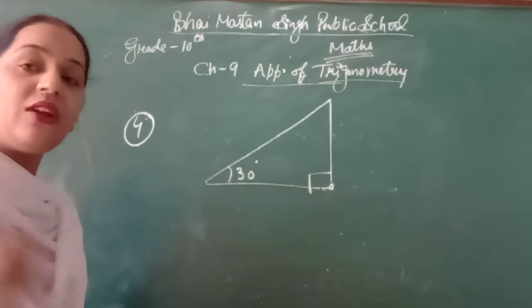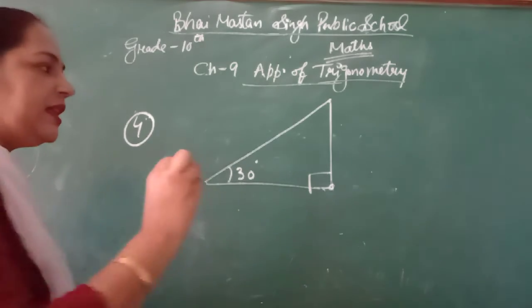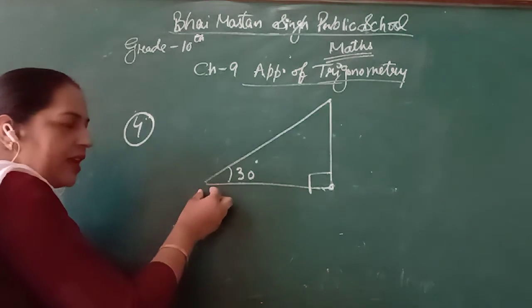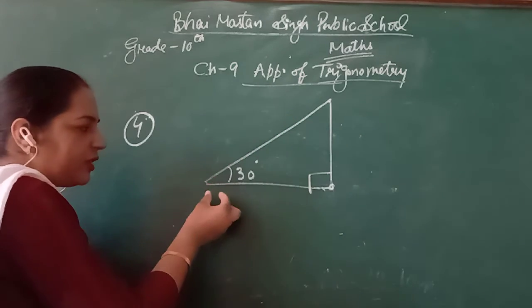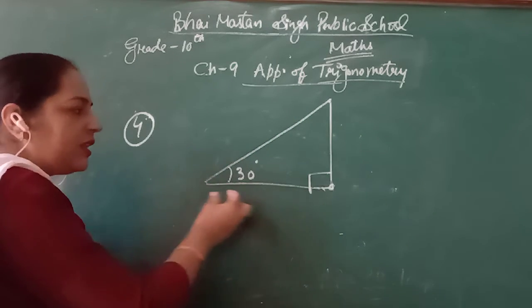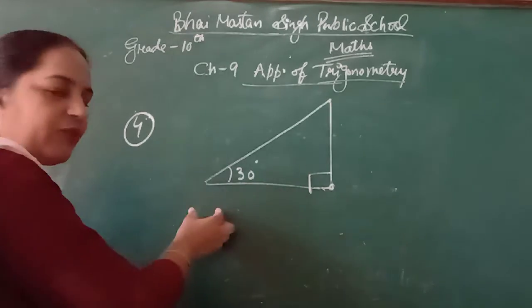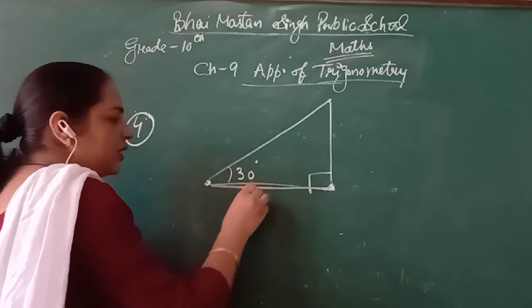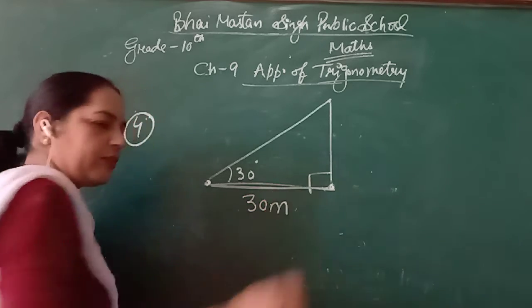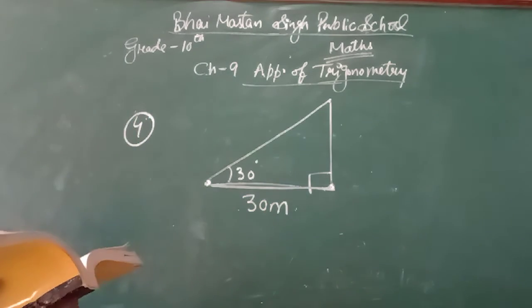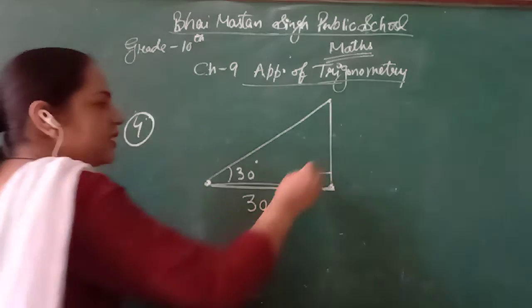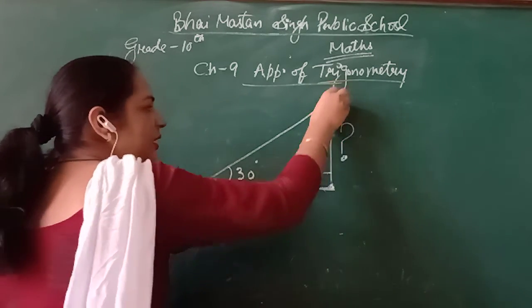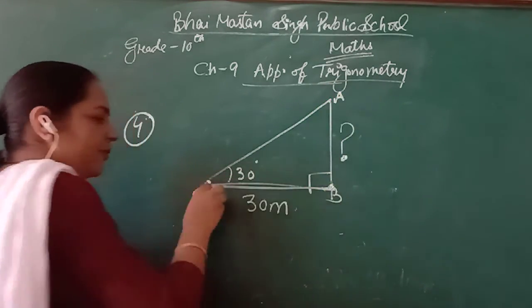Read the statement very carefully. They said the angle of elevation of the top of the tower from a point is 30 degree and that point is 30 meter away from the foot of the tower. Foot of the tower is here and this is the point. This distance is 30 meter. Now we have to find the height of the tower. Same as this one, I have to find this. Give the names A, B, C.